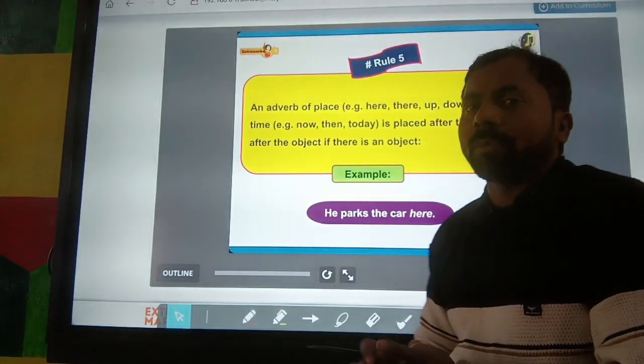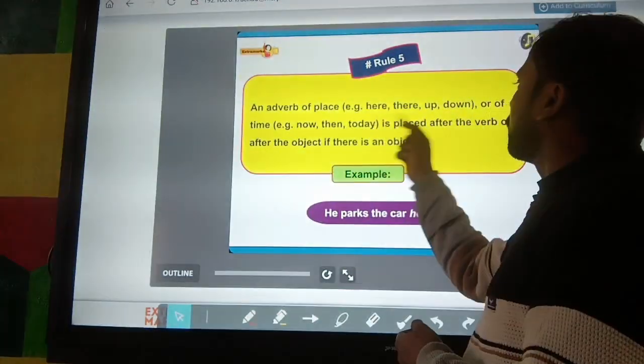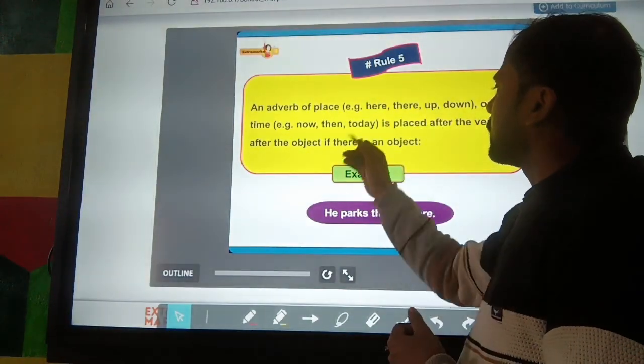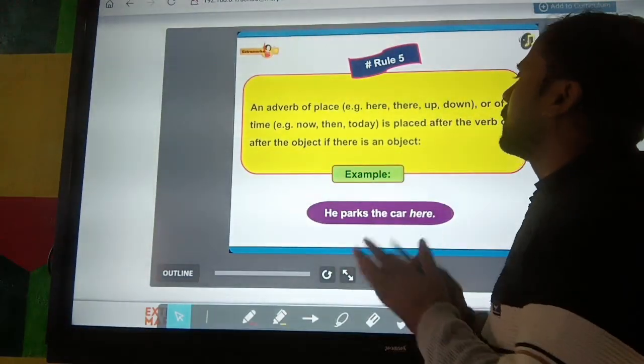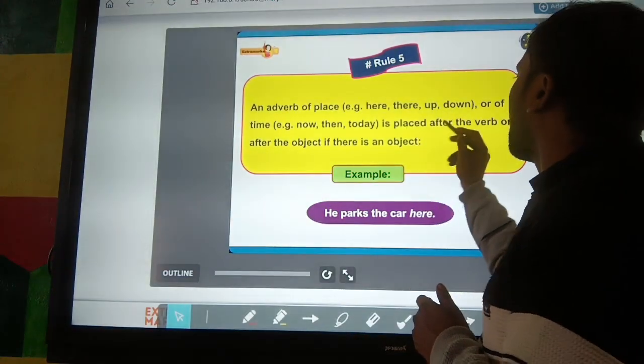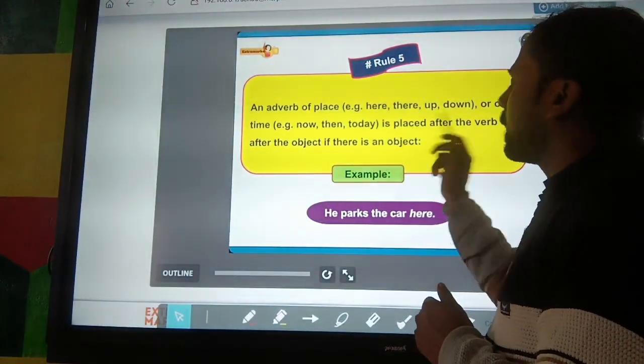If we get such an adverb of place or adverb of time, you can notice that these adverbs are placed after the verb or after the object if there is an object.